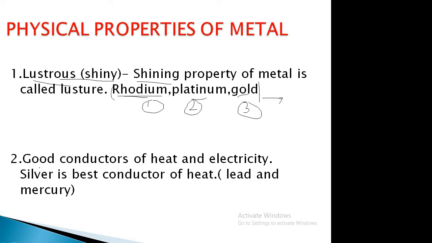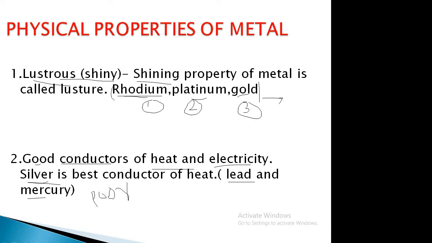The second point: metals are good conductors of heat and electricity. Among all the metals, silver is the best conductor of heat. And there are also exceptional cases. Lead and mercury, these two elements, are poor conductors of heat and electricity.